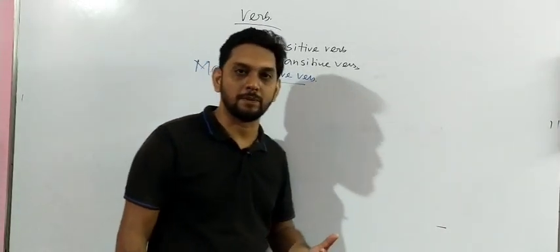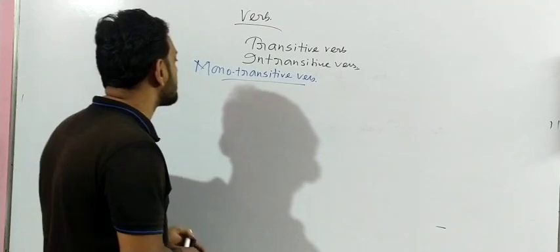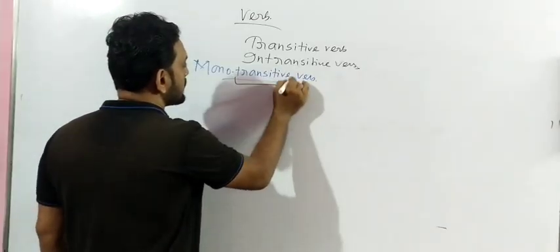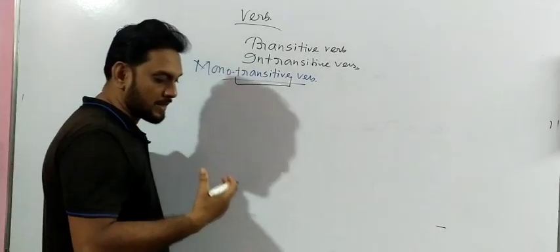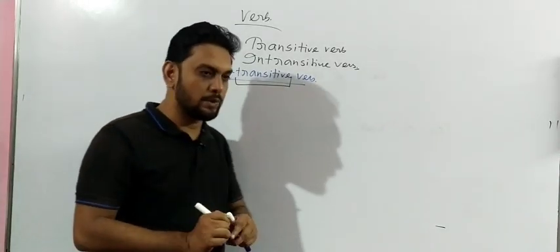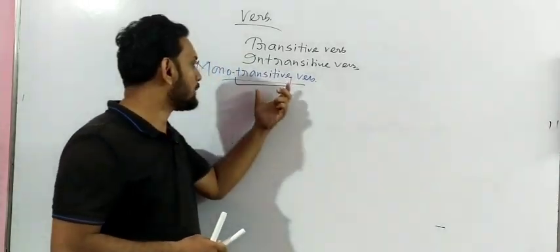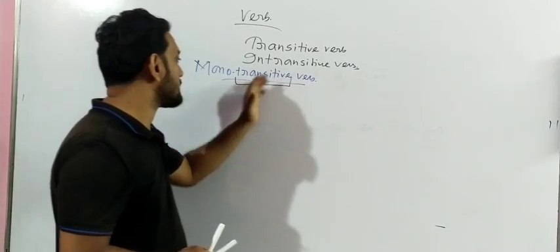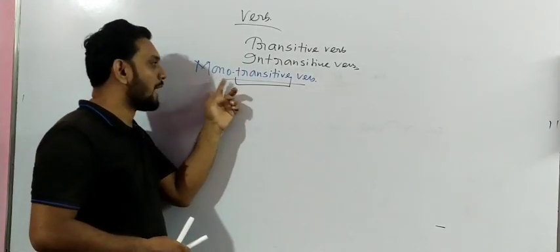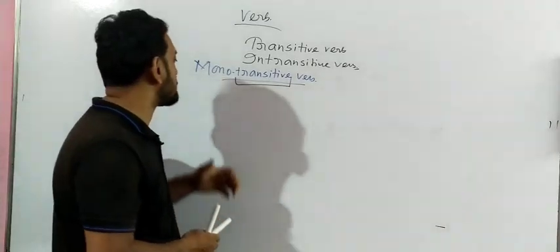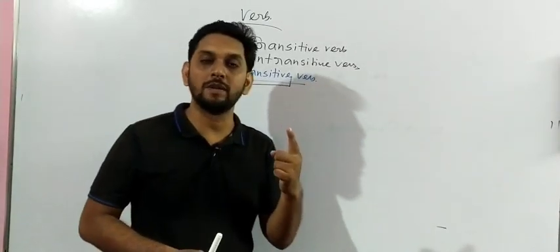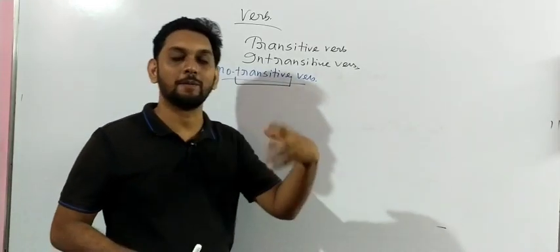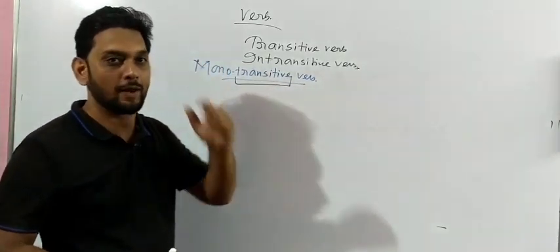What does monotransitive verb mean to us? Monotransitive verb is a verb. Already you have understood what a transitive verb is. What does transitive mean? Transitive means the verb which always takes an object. Here I have written mono. What does mono mean? Mono means one, single. So monotransitive verb is a verb which always takes a single object.